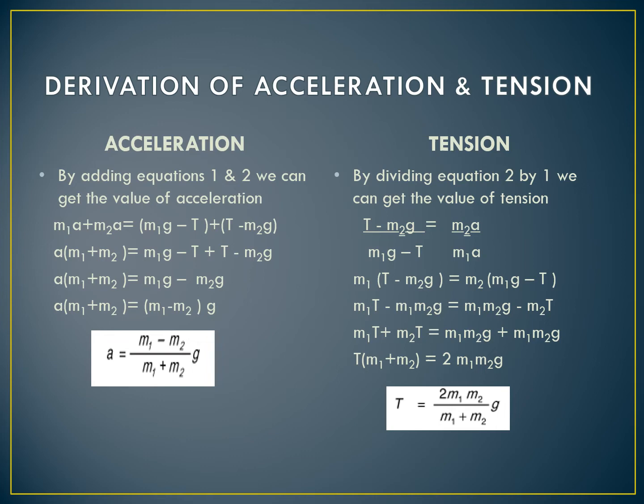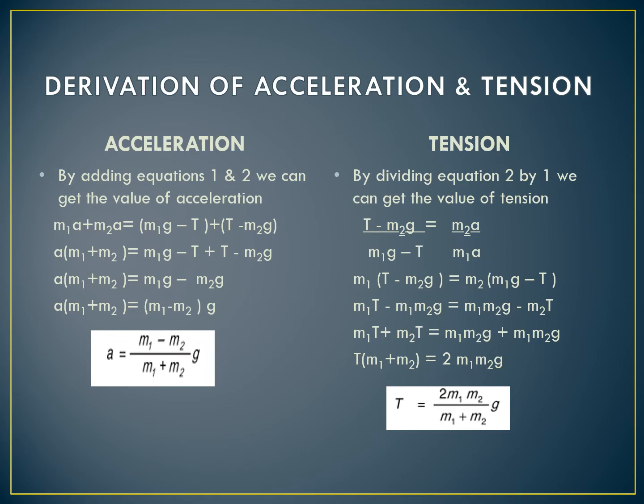And on the right hand side tension will be cancelled out and we will be only left with m1g minus m2g, from which we will take g as the common factor and we will get m1 minus m2 into g. So the acceleration will become a is equal to m1 minus m2 divided by m1 plus m2 multiplied by g.